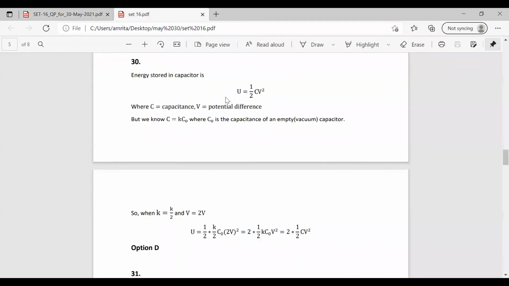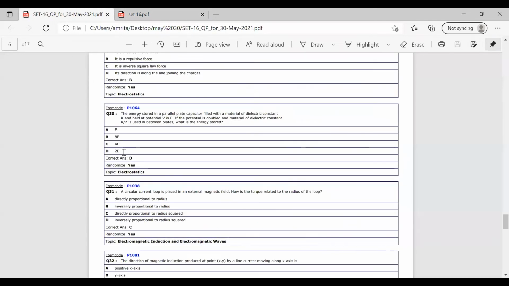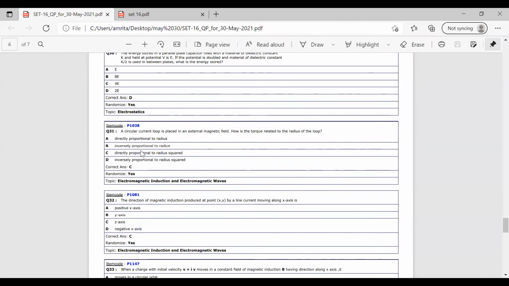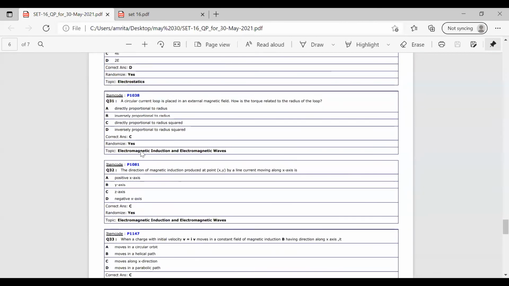So we have to have an idea of the equation: E is equal to half CV square, where C is K into C0. Then substituting K as K by 2 and V as 2V, we get 2 into half into CV square. So it is 2 times E. 2E means the correct answer for this question is option D. Now we will move on to the next question.